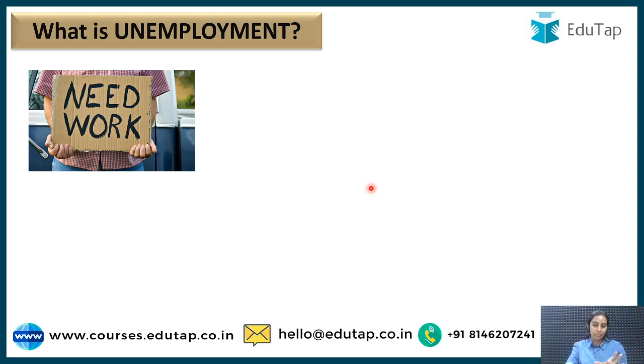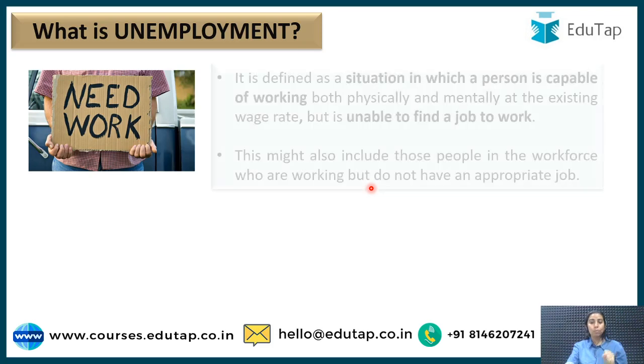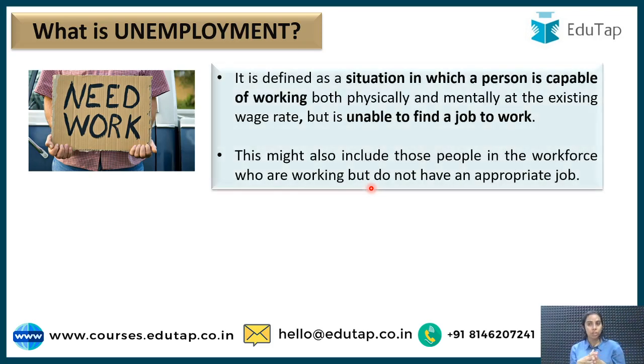So guys, basically in its most basic terms, unemployment is defined as a situation in which a person is capable of working both physically and mentally at the existing wage rate but is unable to find a job to work. This basically means the person is fit, the person is eligible, the person wants to work, but there is no work. The person is unable to find the work. This is the most basic form of unemployment.